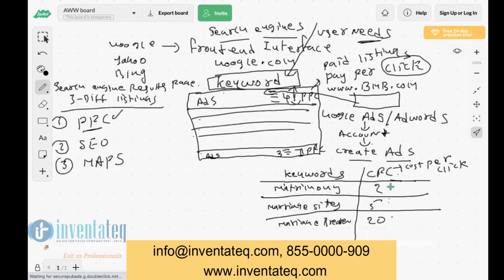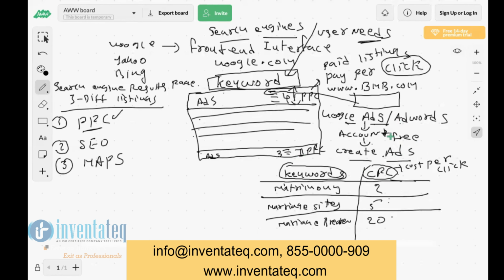How much we are ready to pay and how much you need to enter, we'll discuss later anyway. I'm just giving you an idea, that's it. So within this Google Ads tool, you are going to enter the list of keywords, and for every keyword, the bidding. Creating these ads in the tool is free. You don't need to pay anything for that.